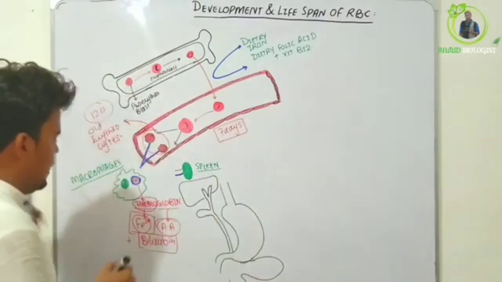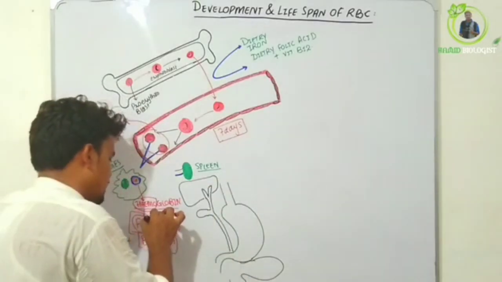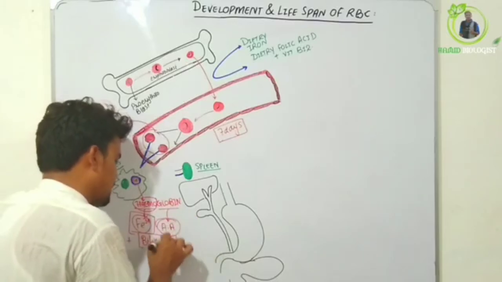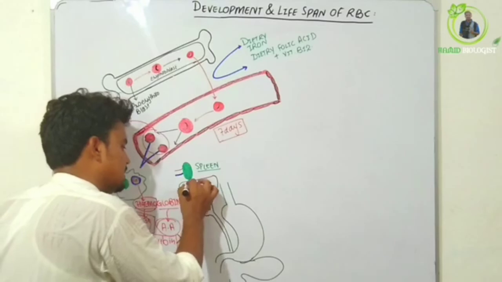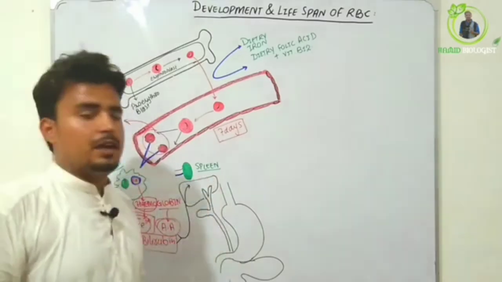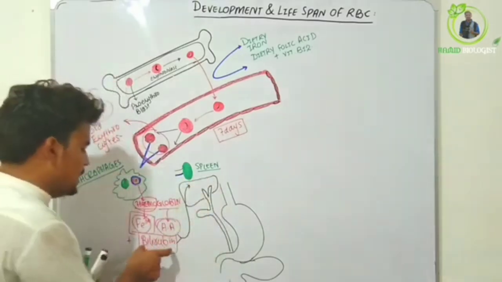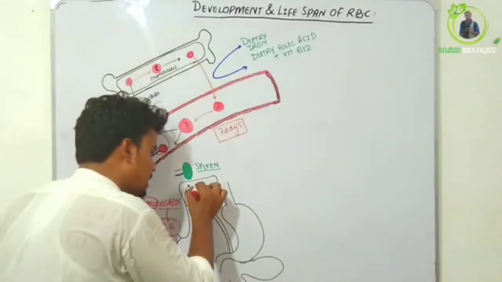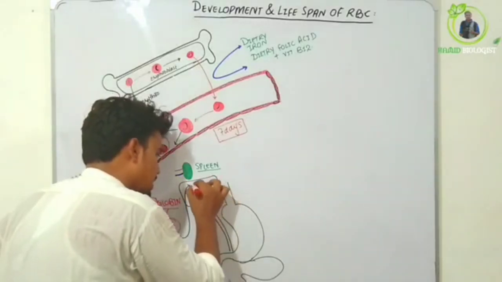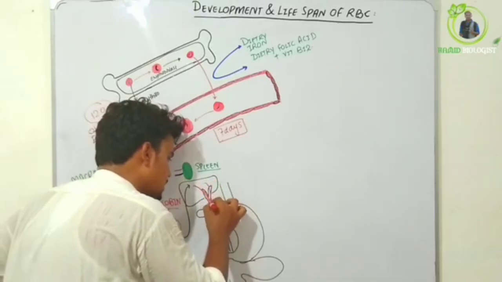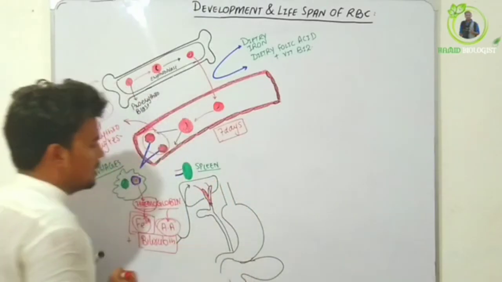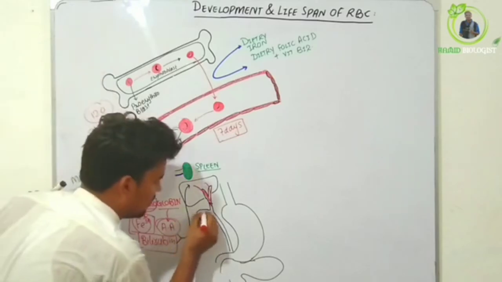The iron Fe3+, the hemoglobin and the amino acids are recycled into the liver where they are stored. But the bilirubin, the red one, goes to the duct, meaning it functions in emulsification. It is stored in the gallbladder.